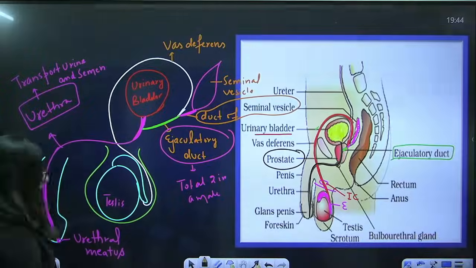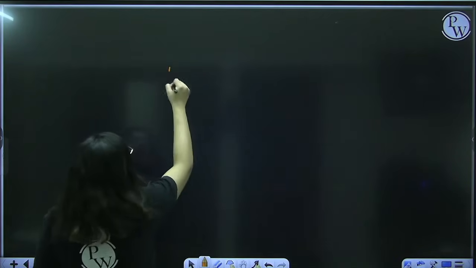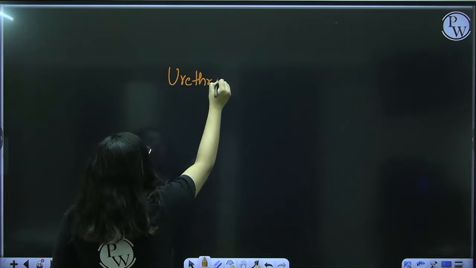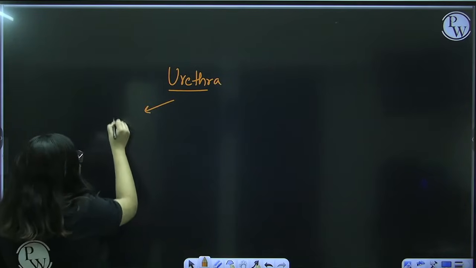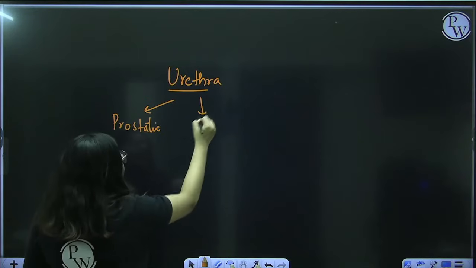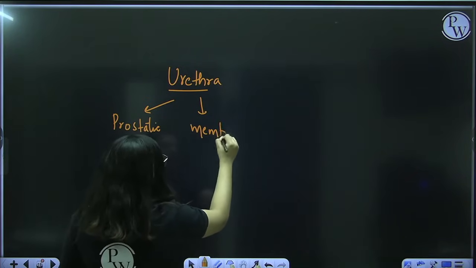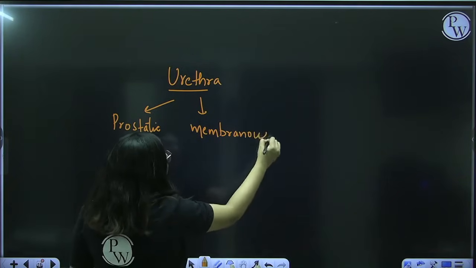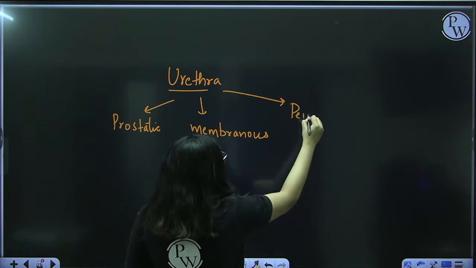How many parts? Three parts: the prostatic urethra, the membranous urethra, and the penile urethra.